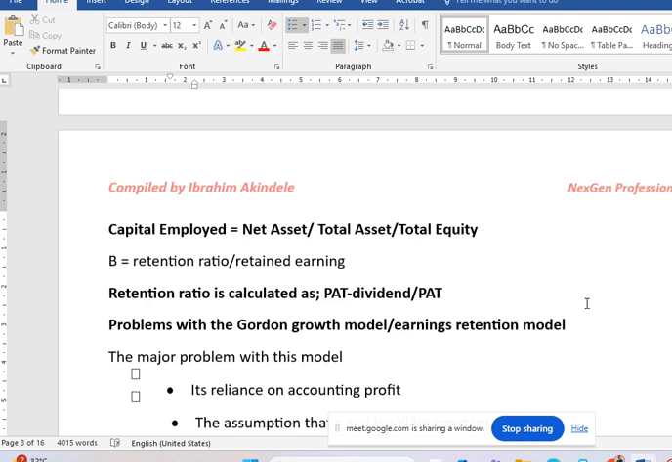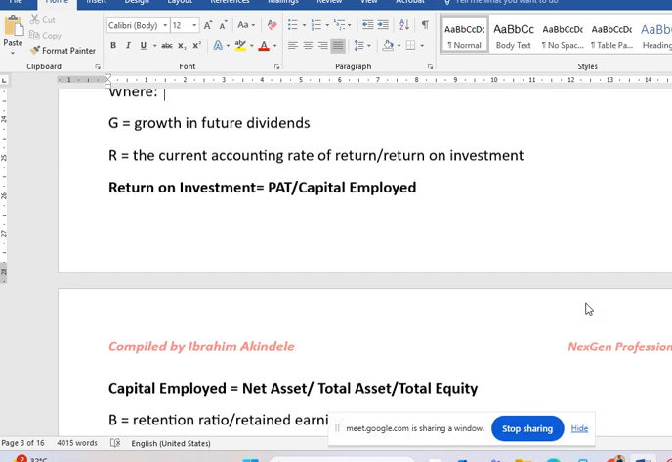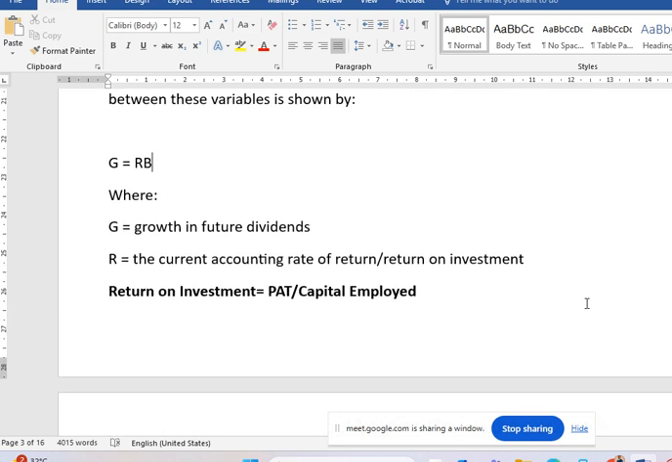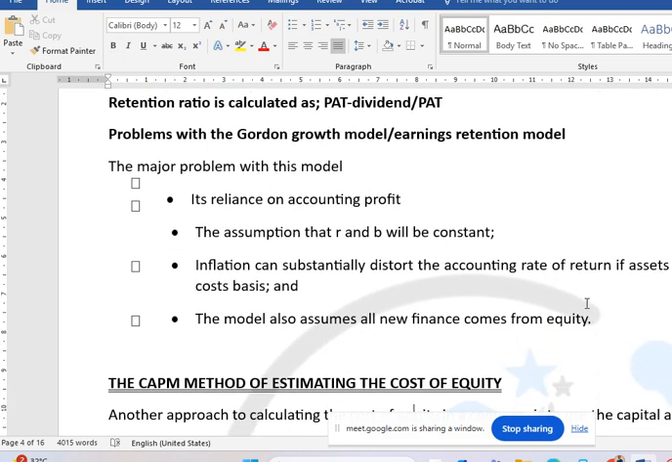Now, B is the retention, which is the retained earning. Don't forget, it is the retention ratio. It is calculated as profit after tax minus dividend. In accounting, profit after tax minus dividend gives you your retained earning, and you want to get the percentage. That is why you have to divide it by the profit after tax. That gives you your retention ratio, so that is what you will use. You multiply R times B.